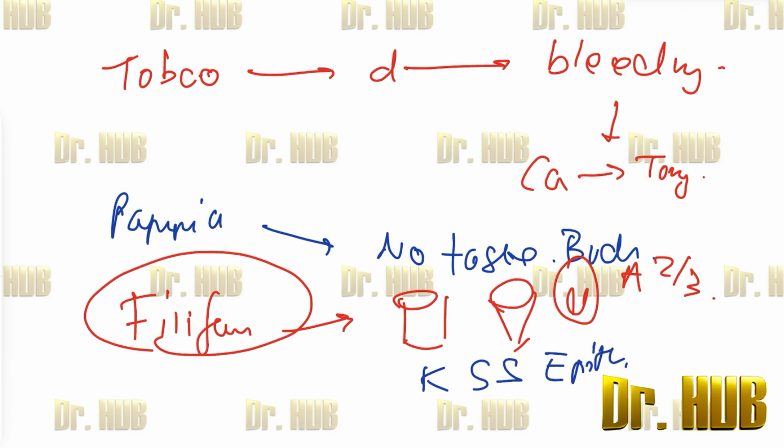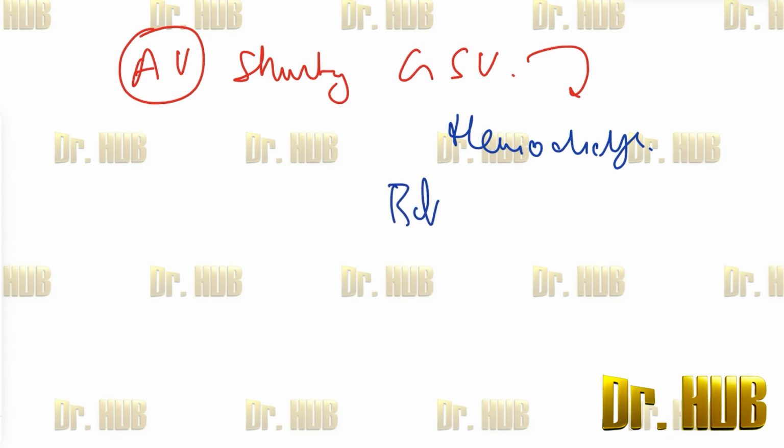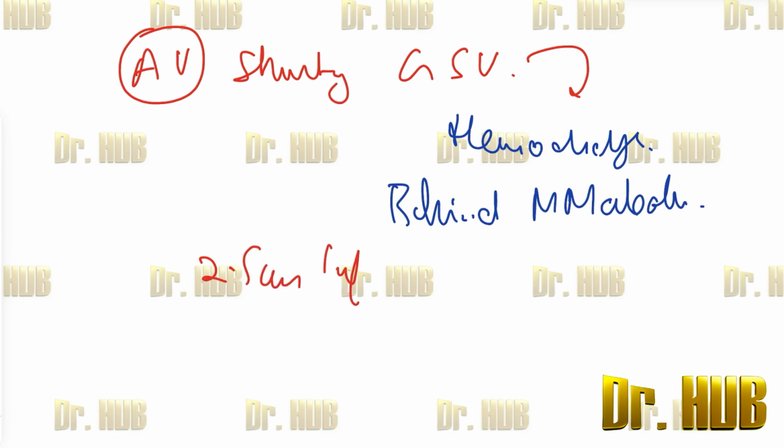Next, moving on, there is an artery which is used for the arteriovenous shunting of the great saphenous vein for hemodialysis, and is located behind the medial malleolus, 2.5 centimeters in front of the tendocalcaneus.